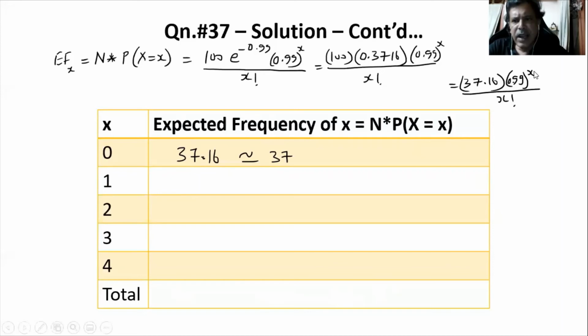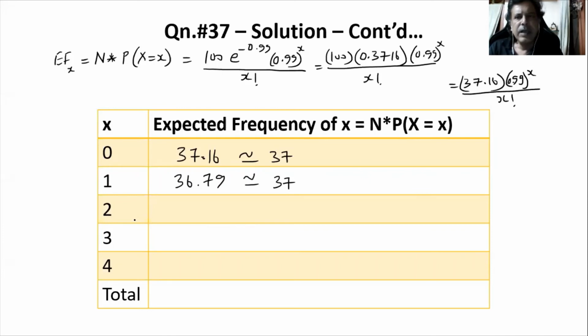Here it is 0.99 to the power of 1 divided by 1 factorial. 1 factorial is 1. 0.99 to the power of 1 is 0.99 only. Let us multiply that. 0.99 into 37.16 works out to 36.79, which again can be approximated to 37.